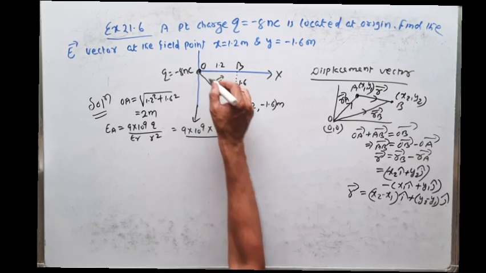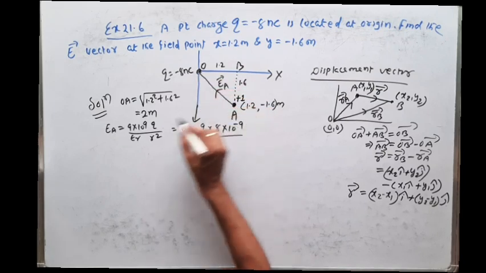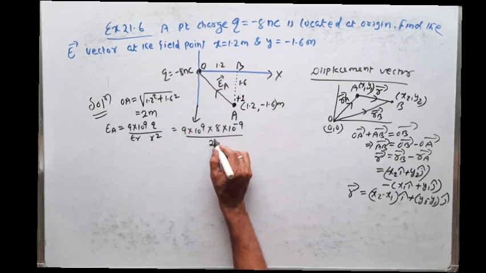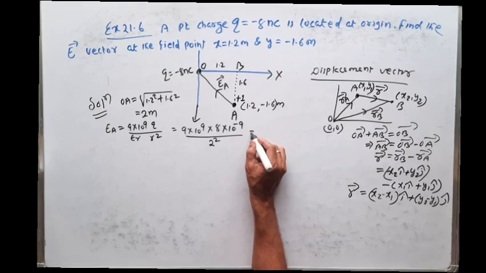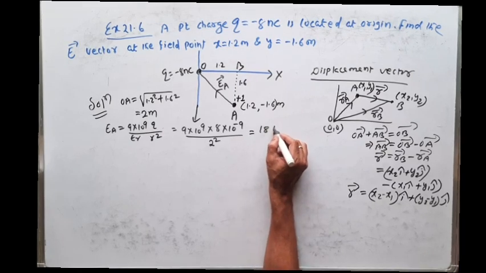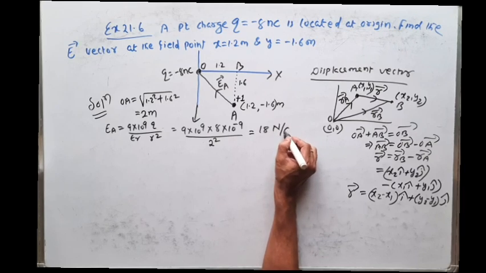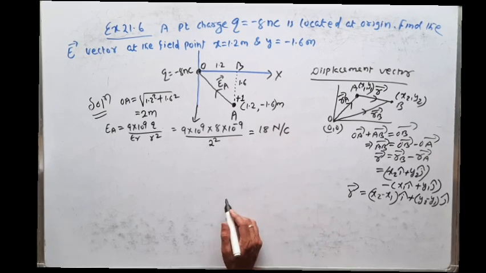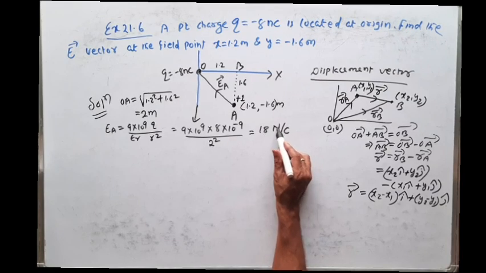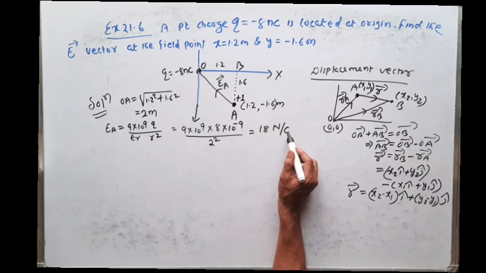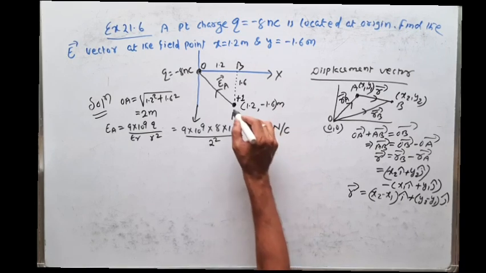R is nothing but the distance between O and A. So what is the distance between O and A? It is 2. So 2 square. So if we calculate, I think it will come 18. And what is the unit of electric field intensity? Newton per coulomb. So electric field intensity is force per charge. Force is Newton, charge is coulomb. So this is the electric field intensity at A point.